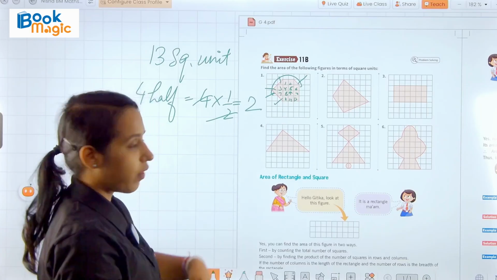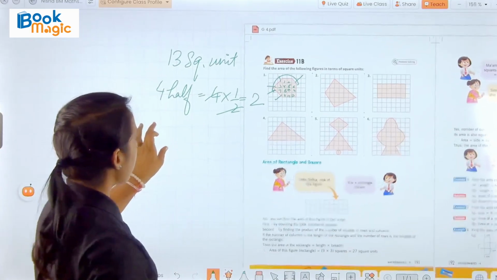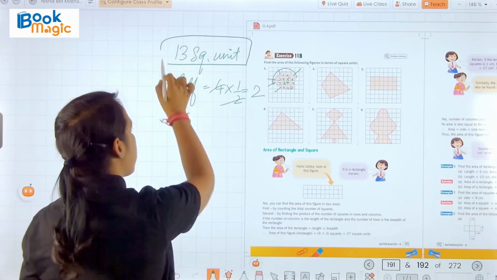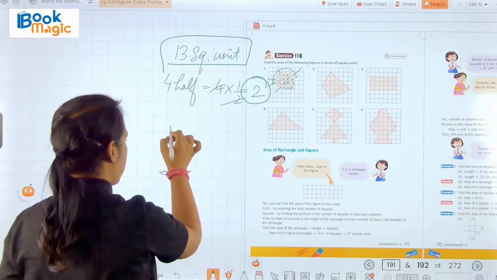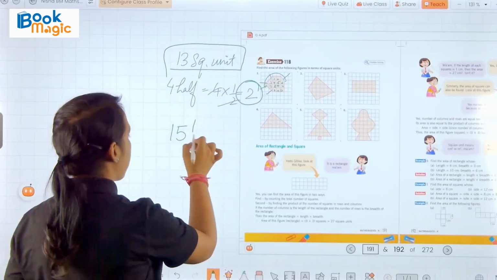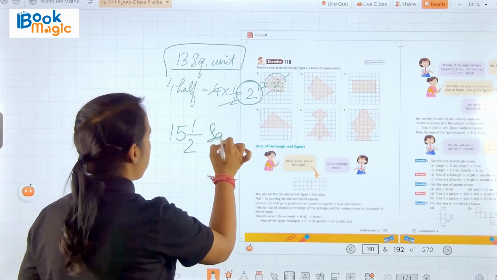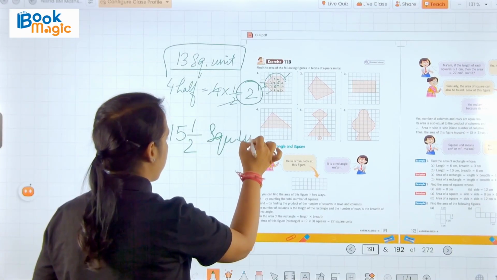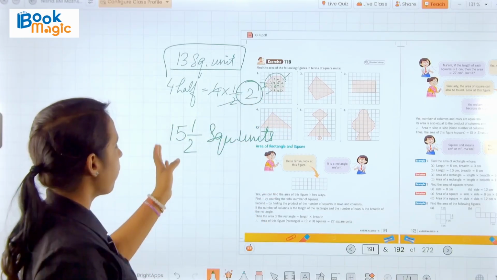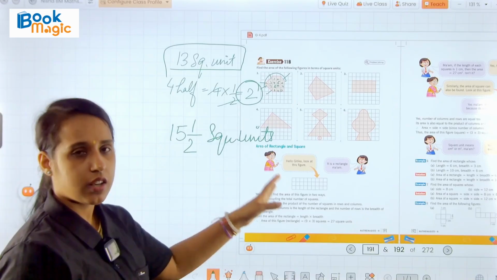Okay, and 1 half is remaining here, so that will be 0.5 we can write. So the total will be 13 and 2, that is 15. And half is remaining, so we can write half square units. Okay, so the area of this figure is 15 and a half square units.